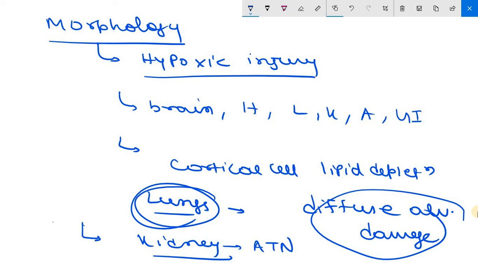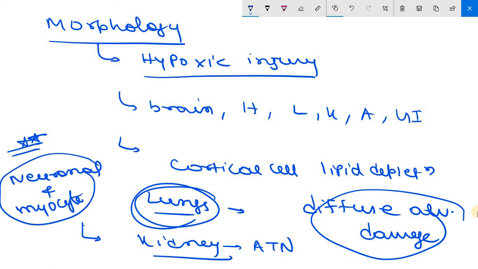Clear? Now, an important point: with the exception of neuronal and myocyte ischemic loss, virtually all of this tissue may revert to normal if the individual survives. Unfortunately, most patients with irreversible changes due to severe shock die before the tissue can recover. So this is all about your shock from Robbins. Thank you.